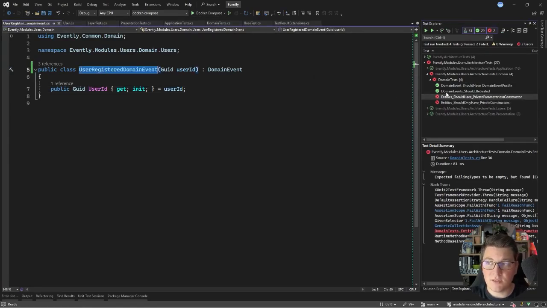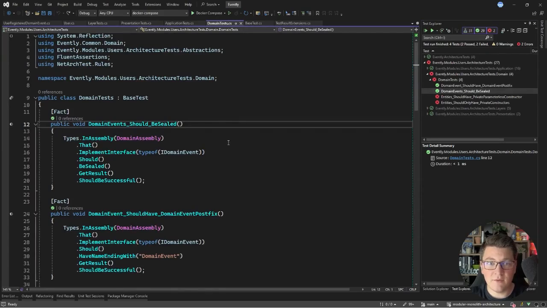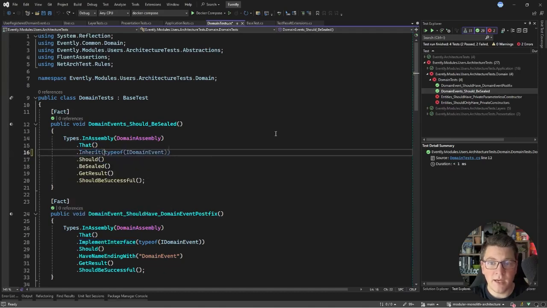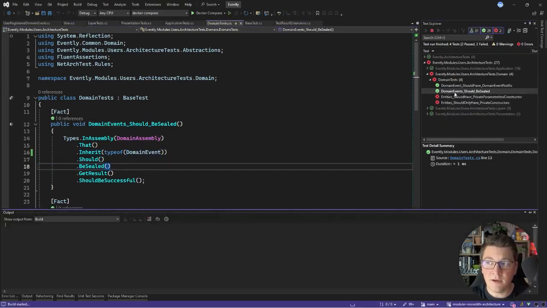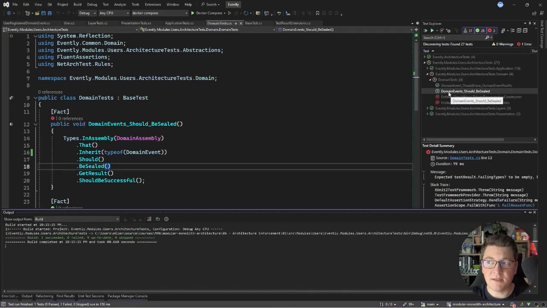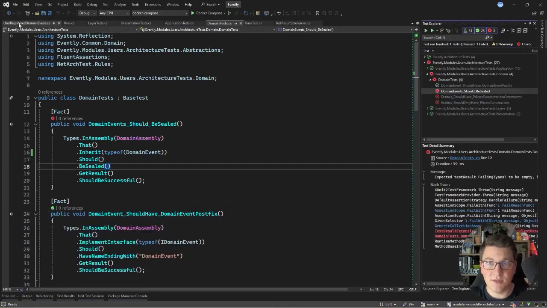What's interesting is that the test targeting my domain events did not fail. And this is because I added a design rule that looks for types that implement an interface. And because my type inherits from the domain event base class, I can slightly update this test to say if a type inherits the domain event base class, then it should be sealed. Now if I rerun this test, I'm expecting it to fail, and you can see that this is the case.